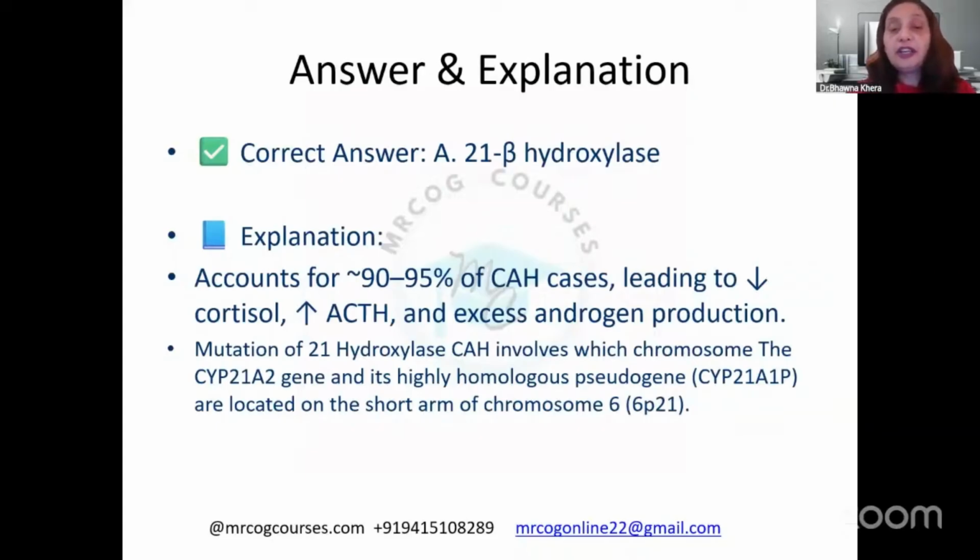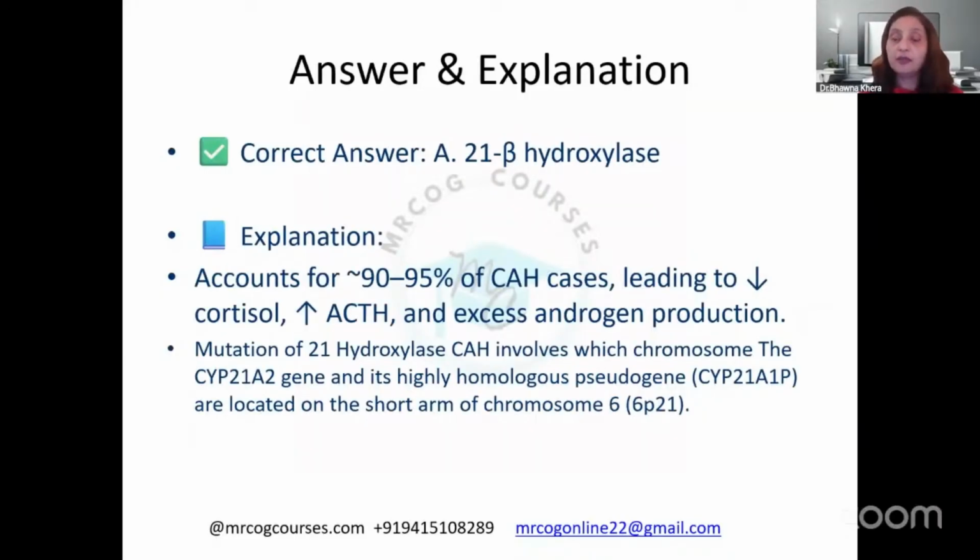Mutation of 21 hydroxylase in congenital adrenal hyperplasia involves which chromosome? That is another important exam point. Whenever we talk about any question, we talk about all the related exam points so that you just remember them and easily put them in the final answers.